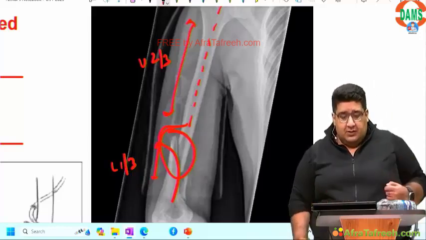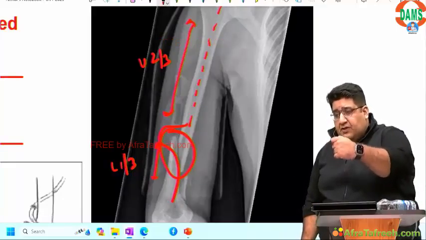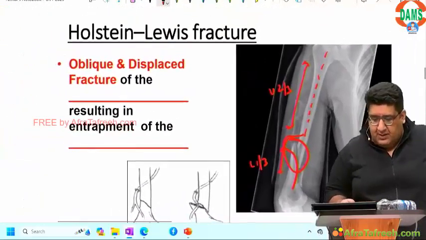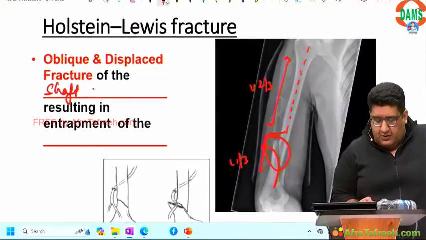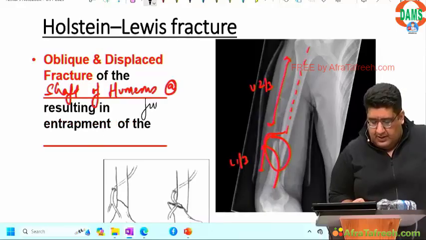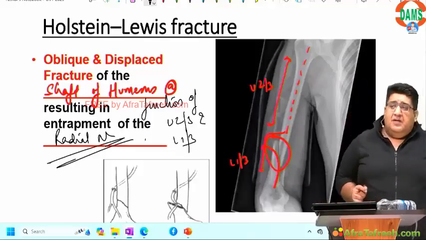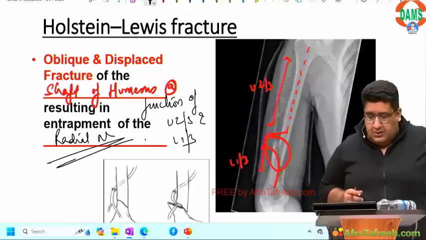The point is that Holstein-Lewis fracture is a fracture of the shaft of humerus at the junction of upper 2/3 and lower 1/3, but it has to have an involvement of radial nerve. Unless there is radial nerve involvement, we are not going to call it that. Without involvement and entrapment of radial nerve, you cannot call a fracture to be Holstein-Lewis fracture.